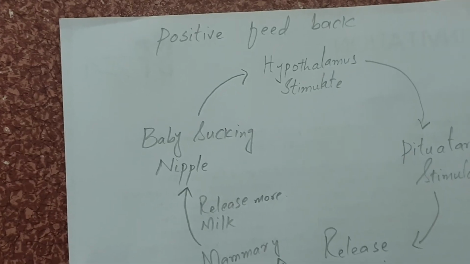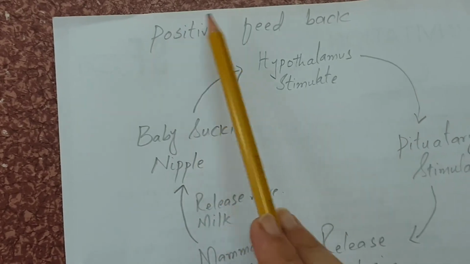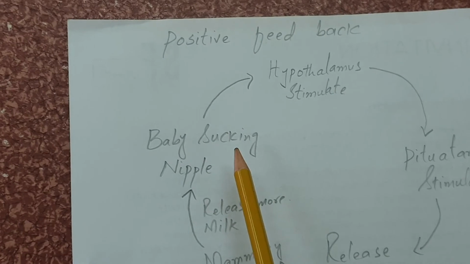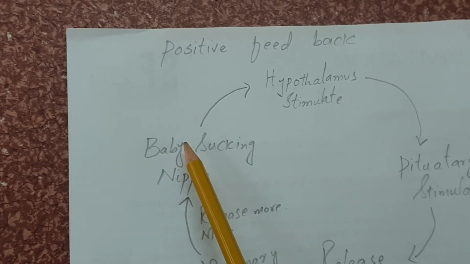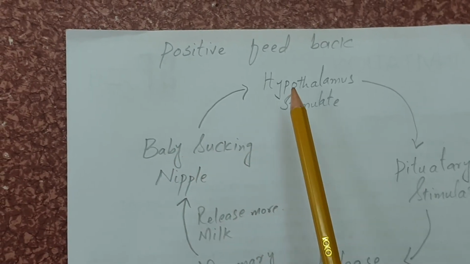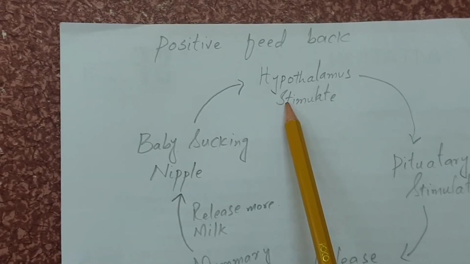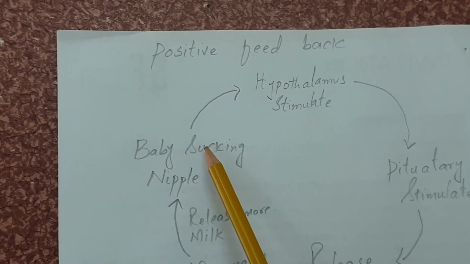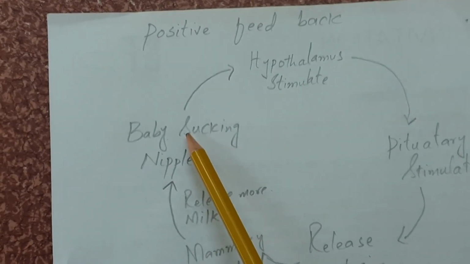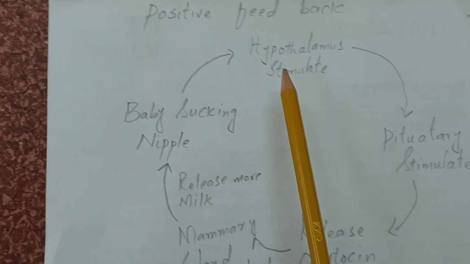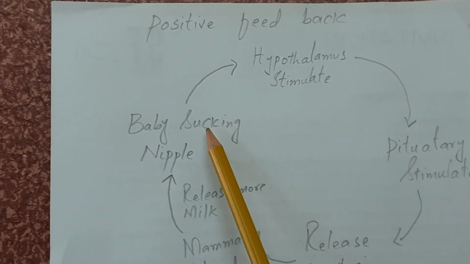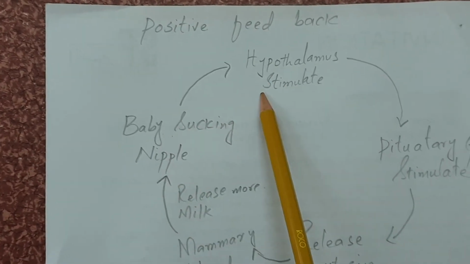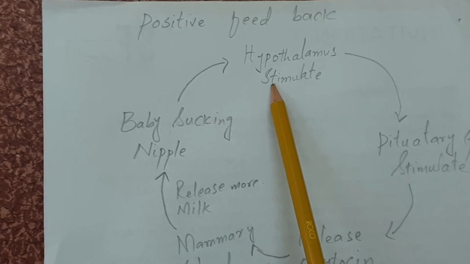Next is positive feedback. What is positive feedback? In positive feedback, the product of the reaction puts a positive effect on the reaction. Previously we studied that when the product puts a negative effect on the reactant, that is negative feedback. But here the product puts a positive effect on the reactant.